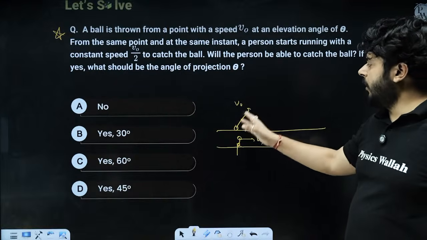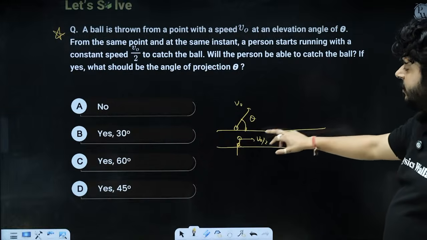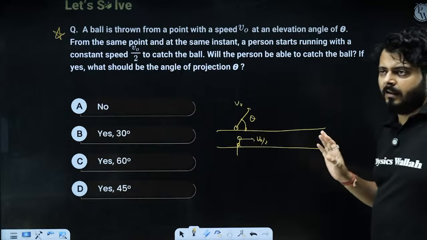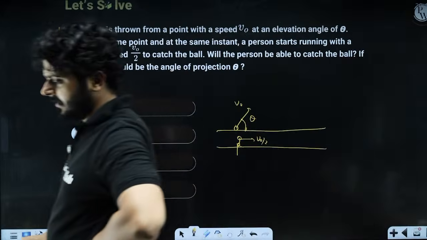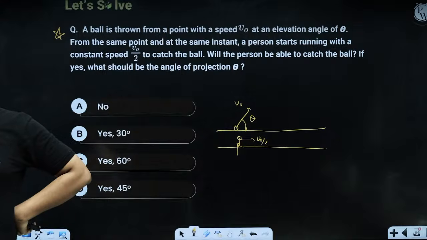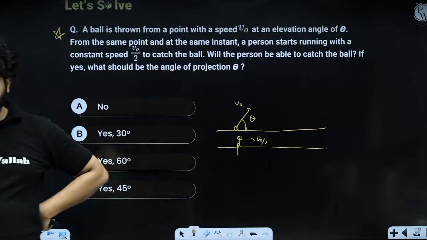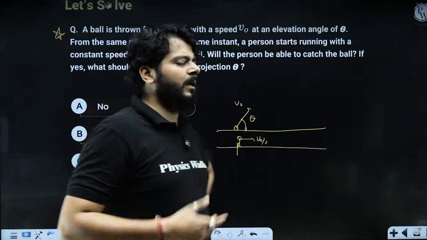So here, the body is launched at an angle theta. How fast should this person run so that this person catches the ball ultimately? Think about it. Just think about the logic.